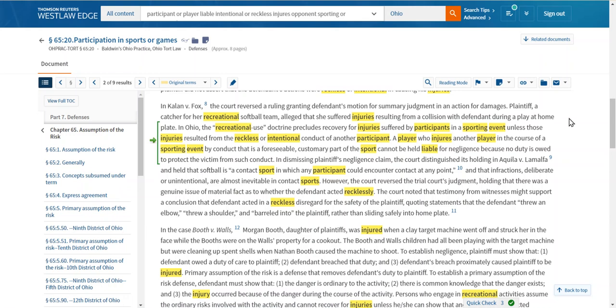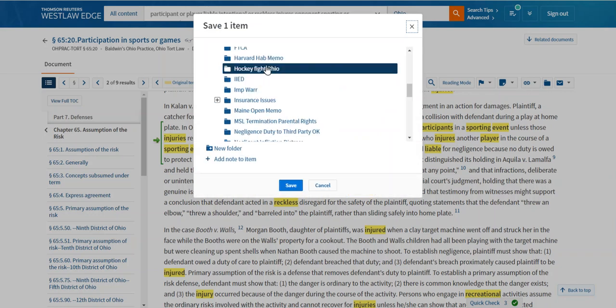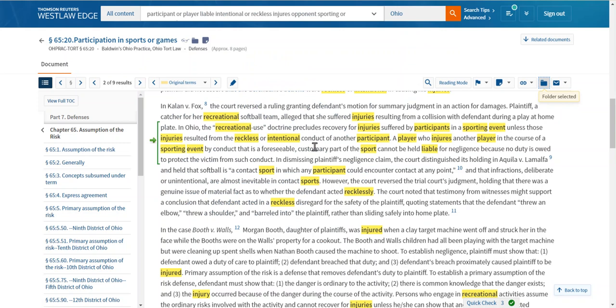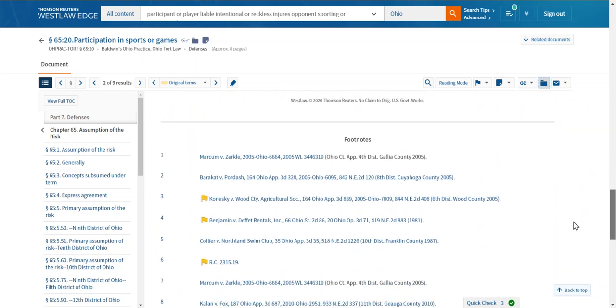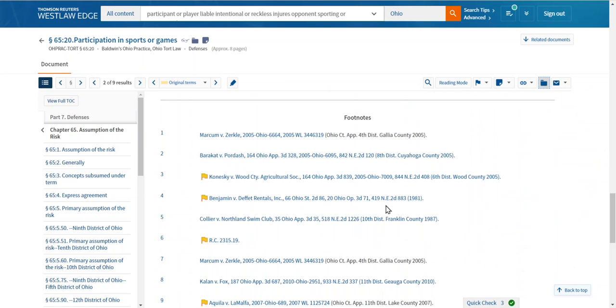Another tip, make sure you're foldering these items, whether they are secondary sources or cases. Keep in mind, you're going to want to create a new folder, call it trial brief, hockey fight, whatever. But the benefit of saving items to folders, I'm going to talk about towards the end of the presentation. But just from this particular article in the ALR, we really have a nice jumping off point of relevant cases.